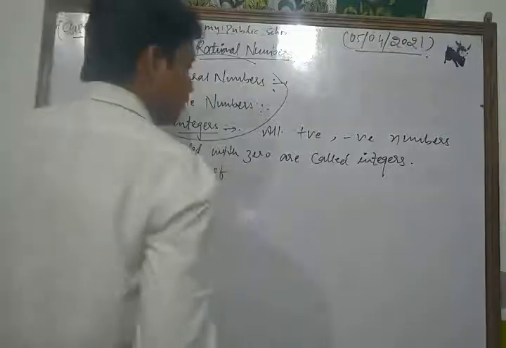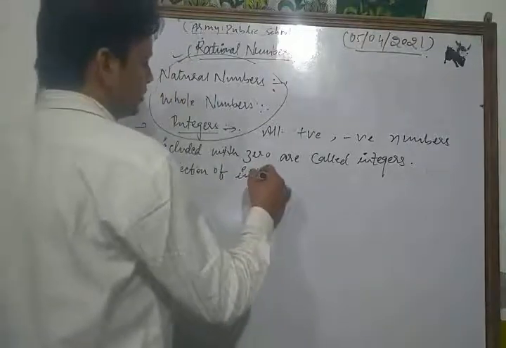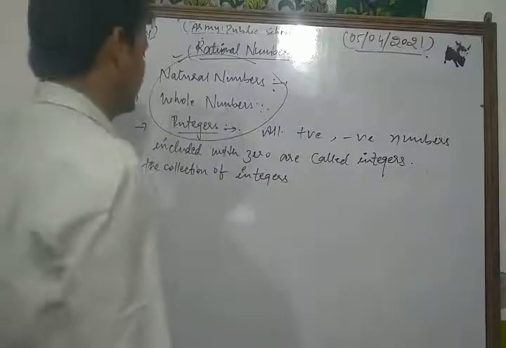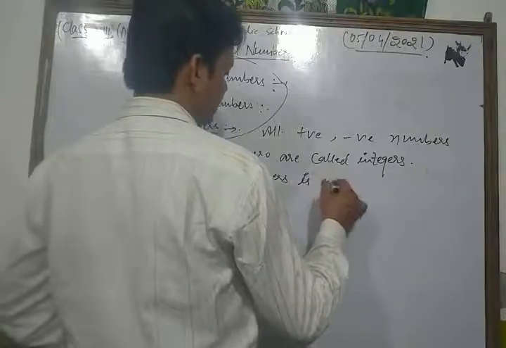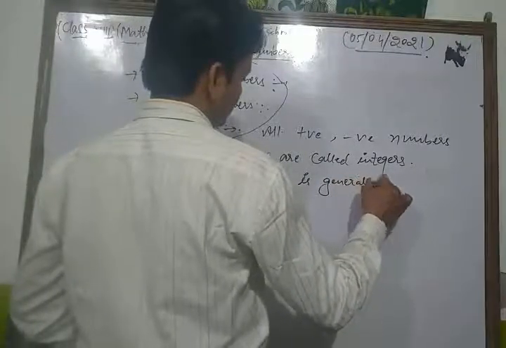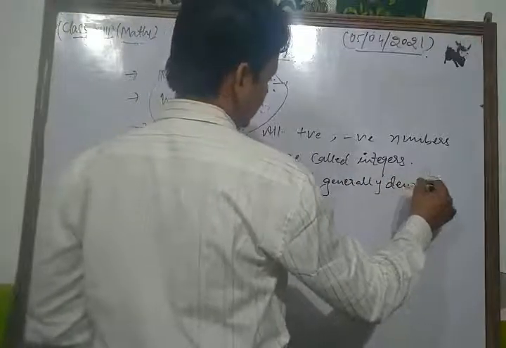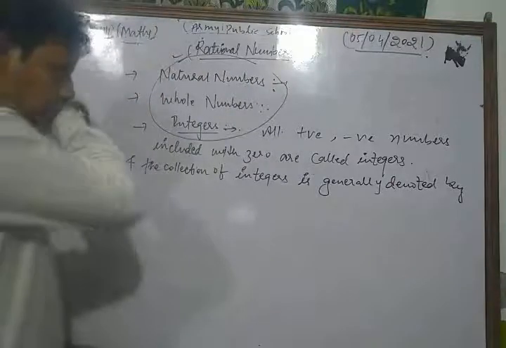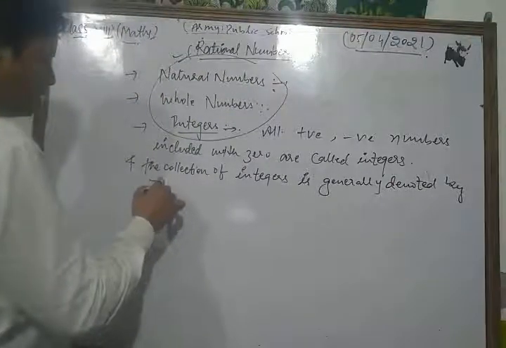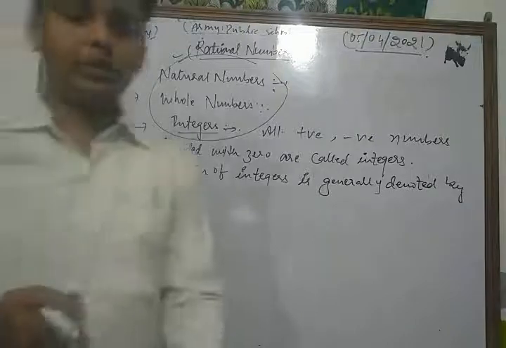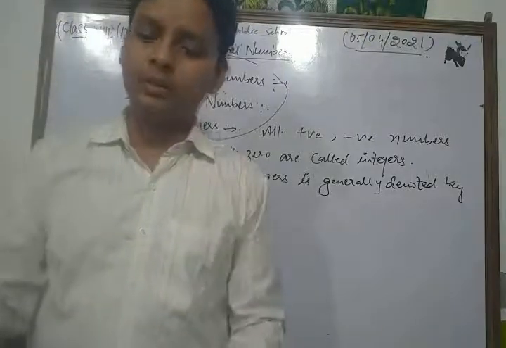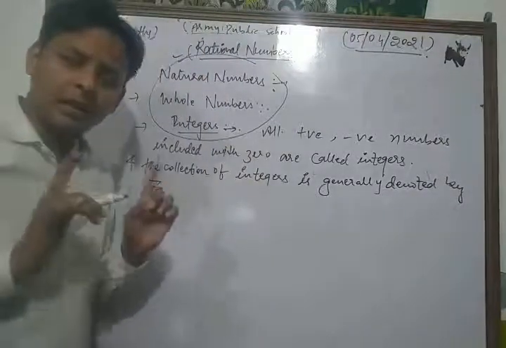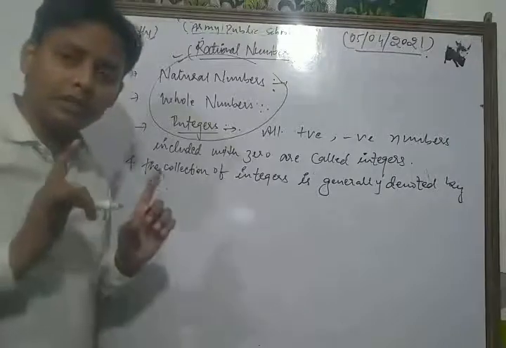Dear friends, the collection of integers is generally denoted by the letter Z. This is a very important notation, so please always keep the notations of all numbers in your mind.